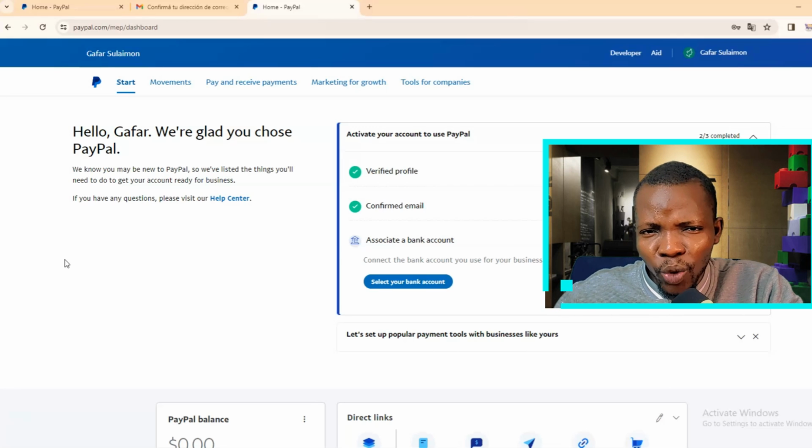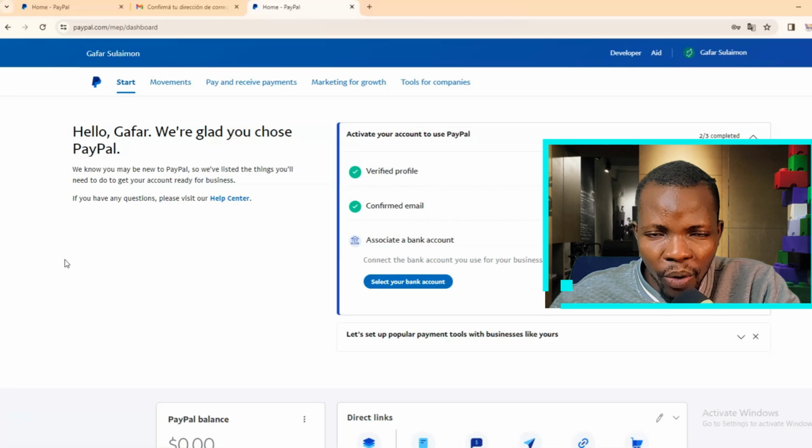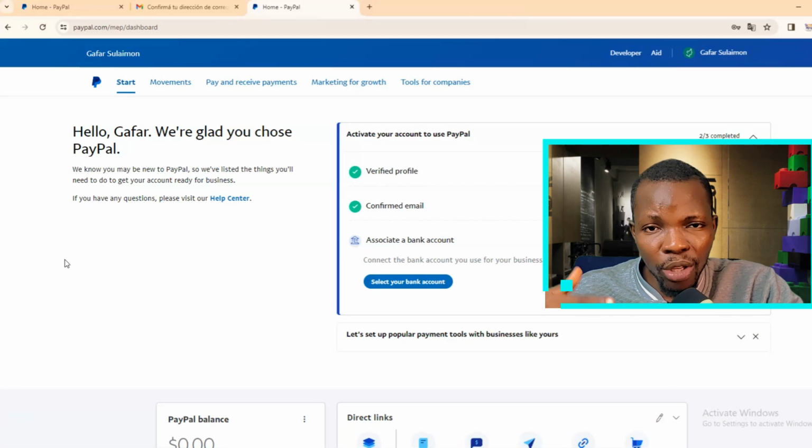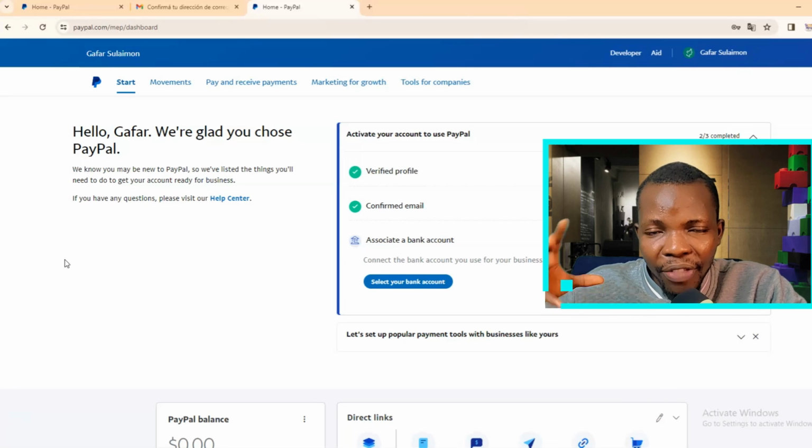But before we dive into linking of that bank account, there's a particular advice I'll give you. And this is the same advice I've always given my premium students. And what is that? Whenever you create a PayPal account, always wait for at least 24 to 48 hours after that time before you link a bank account. This is going to ensure the longevity of your particular account.